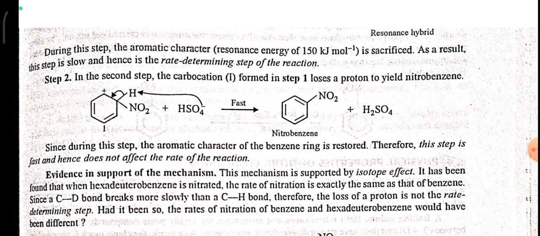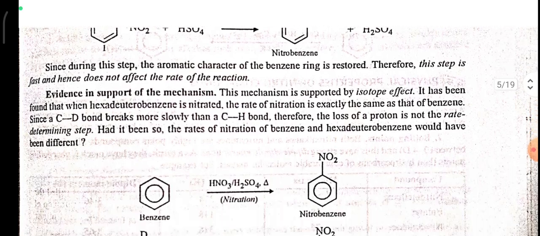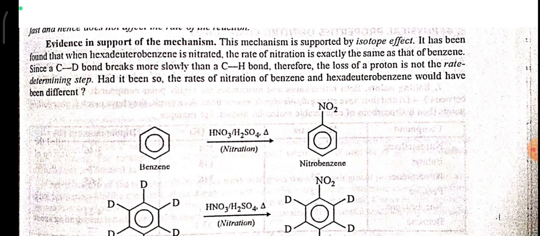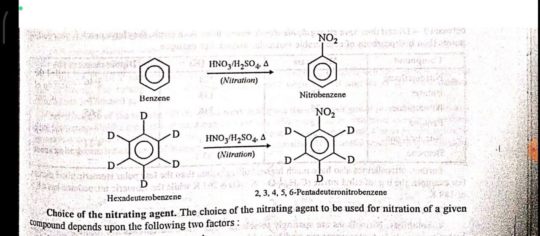Evidence in support of the mechanism. This mechanism is supported by the isotope effect. It has been found that when hexadeuterobenzene is nitrated, the rate of nitration is exactly the same as that of benzene. Since the C-D bond breaks more slowly than the C-H bond, the loss of a proton is not the rate determining step. Had it been so, the rates of nitration of benzene and hexadeuterobenzene would have been different. Benzene on nitration gives nitrobenzene. Hexadeuterobenzene on nitration with HNO3 and H2SO4 gives 2,3,4,5,6-pentadeuteronitrobenzene.